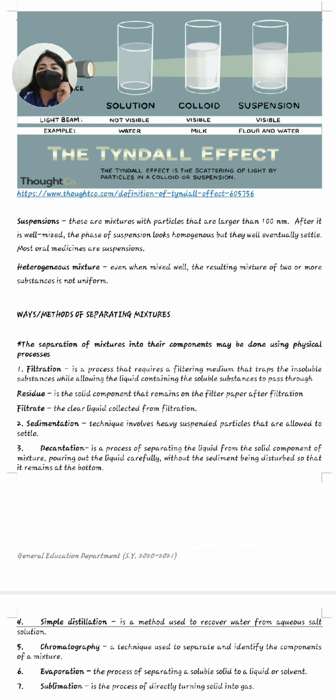We also have sand and water. Sand cannot be dissolved in the water. We also have kerosene and water. Those kinds of substances cannot be mixed, but they can be combined. Meaning to say, hindi mo siya ma-mix para mag-produce ng isang figure lang. Makikita mo pa rin yung dalawang combined mo. So that is heterogeneous mixtures.